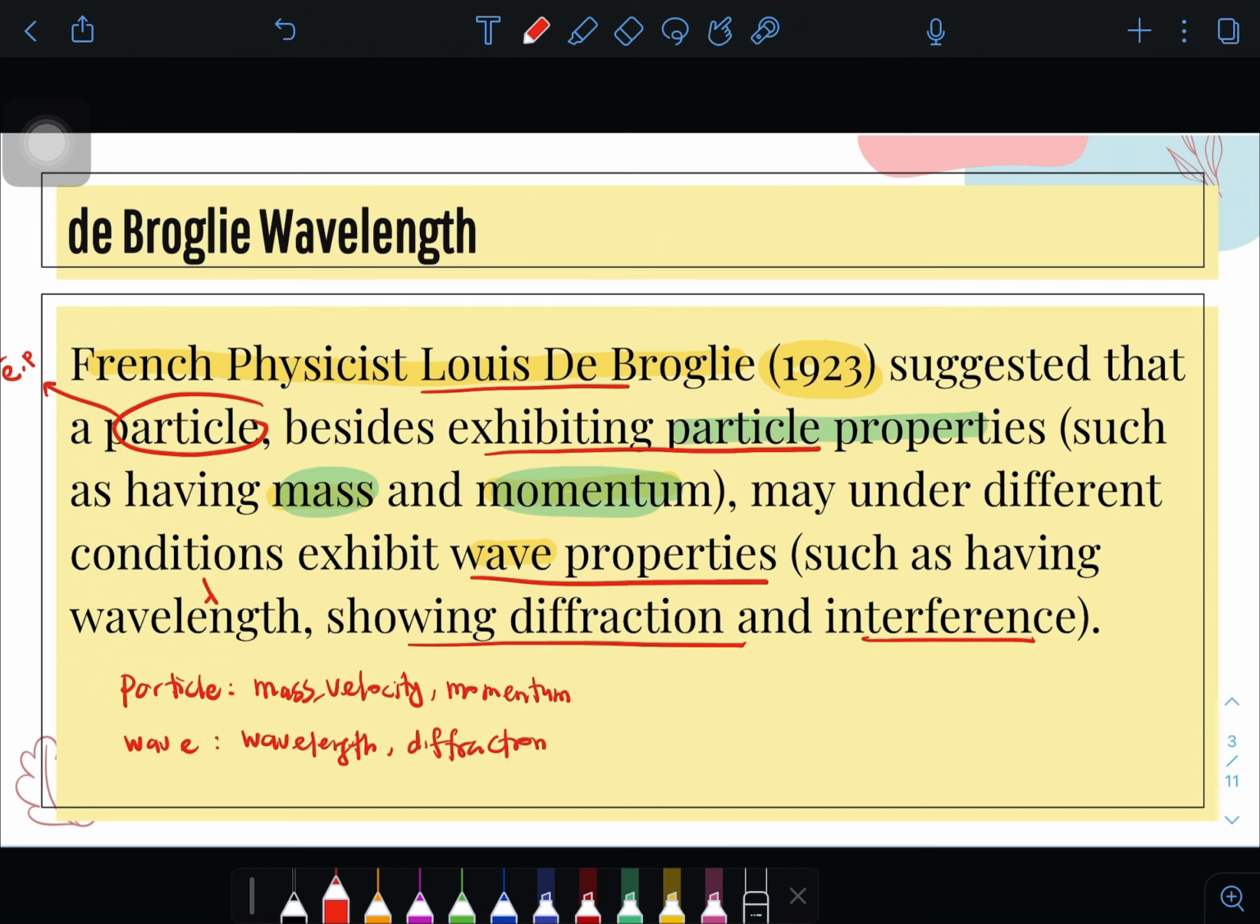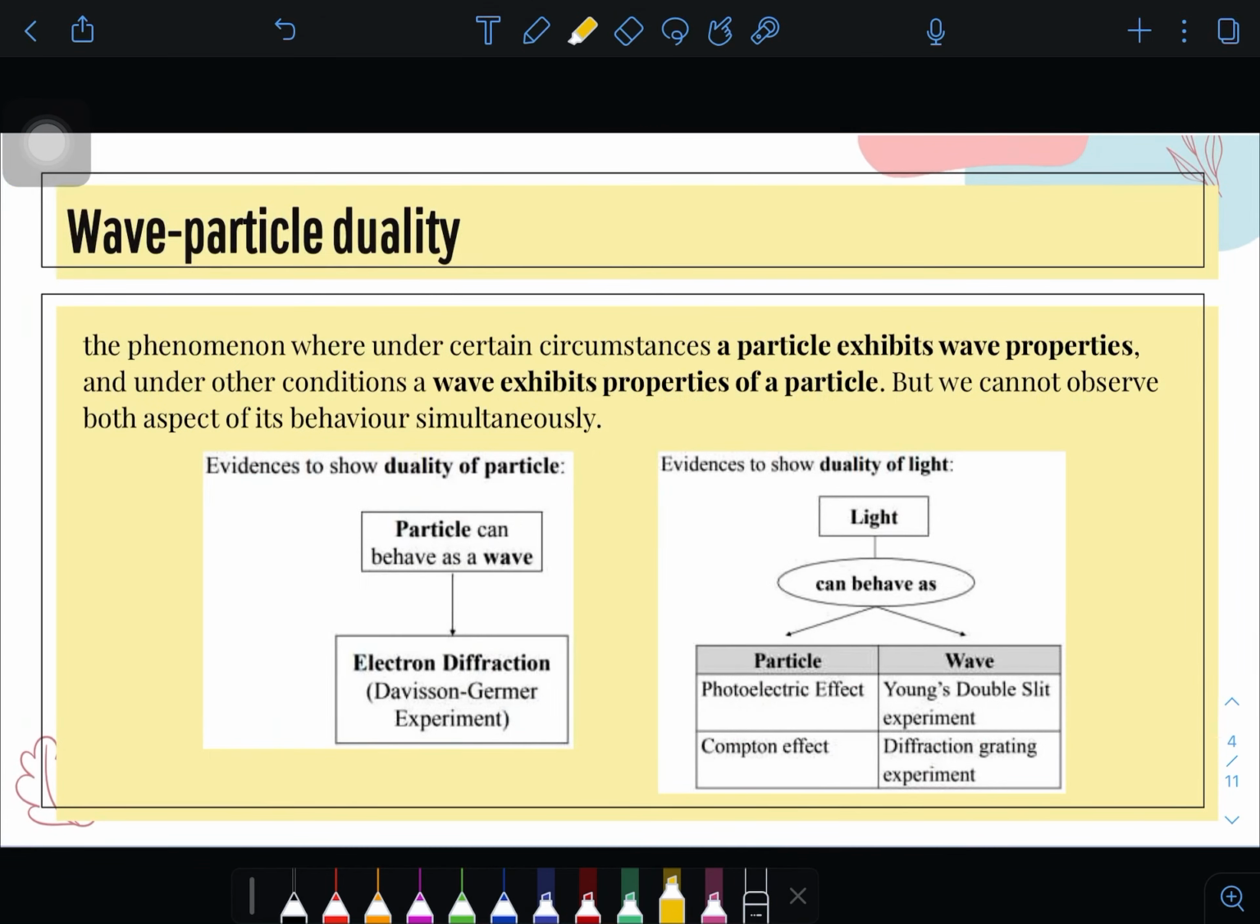Dia kata particle is a particle. So kalau particle, dia akan ada mass, velocity and momentum. Selain pada itu, keadaan yang lain juga, partikel boleh ada wave properties seperti ada wavelength and diffraction. So it is called a wave particle duality. What is meant by duality? Duality maksudnya dalam keadaan yang lain, particle is a particle dan dia juga boleh ada wave properties. So ada wave dan particle duality.